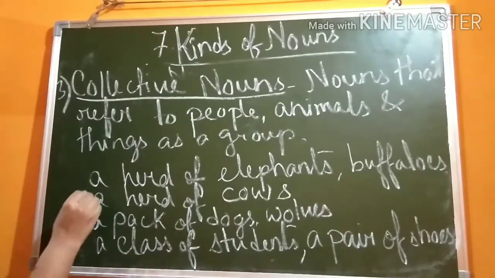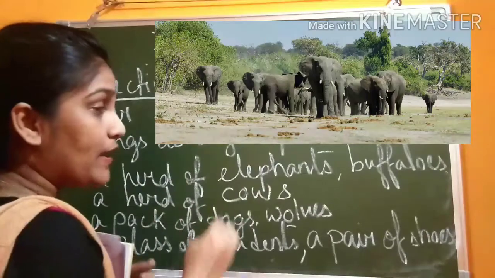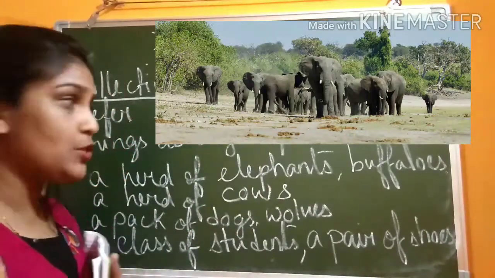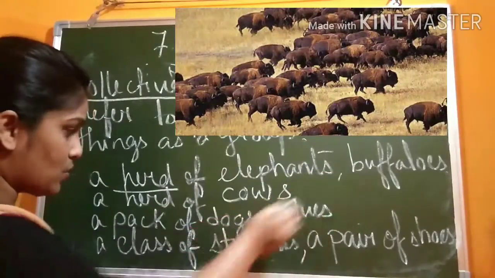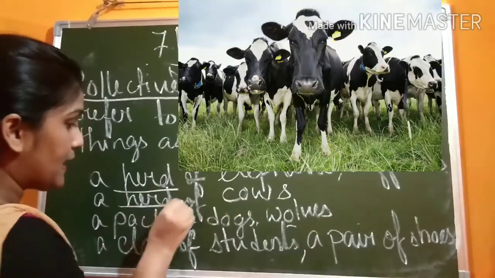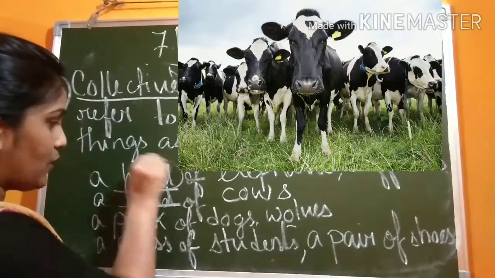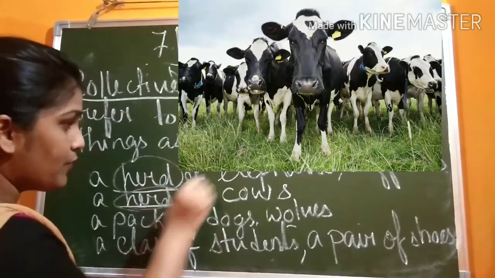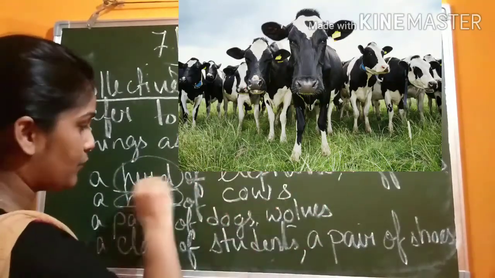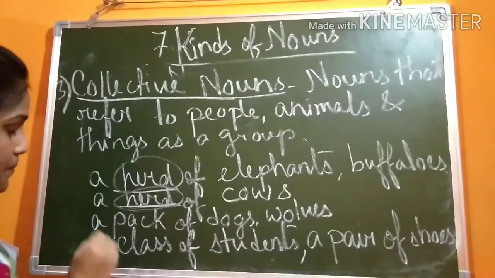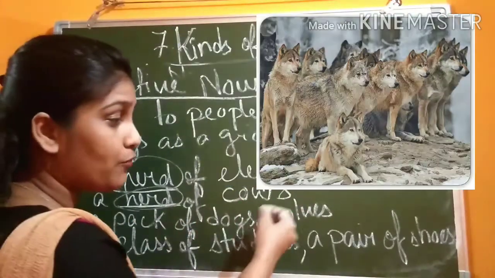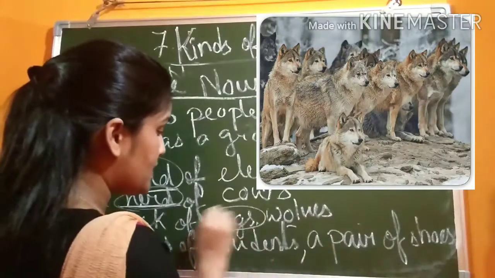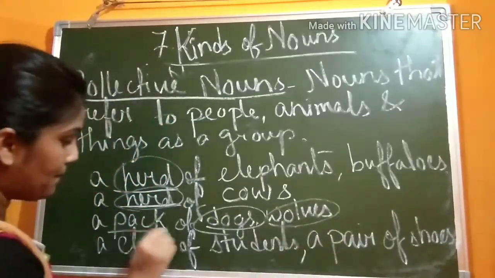So for example, a herd of elephants. When you see a group of elephants, you will use the collective noun herd. A herd of buffaloes also. For cows also you will use the collective noun herd. This is the collective noun for the group of what? Herbivorous animals mainly we use herd. A pack of dogs. For a group of wolves, we use the collective noun pack.